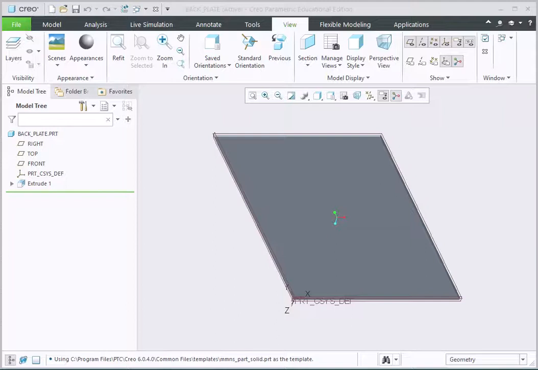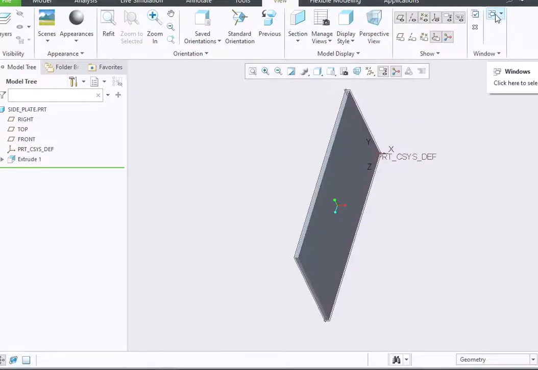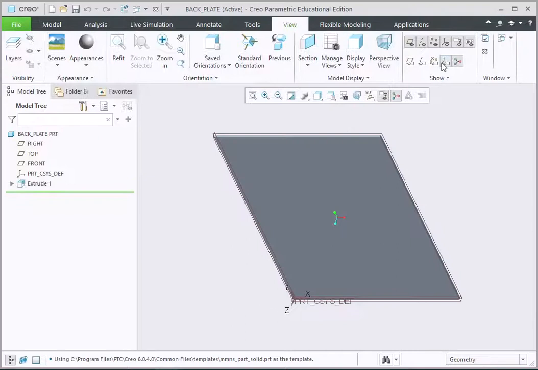So here we are going to use the assembly as an alternative to building the project as a single model. To construct the assembly, we have three components made: a backplate, which you can see here, and if we change our views, we can see we also have a top plate and a side plate. So let's go back to the backplate. Just that's where the projector is catching.